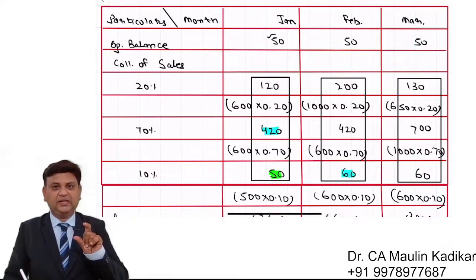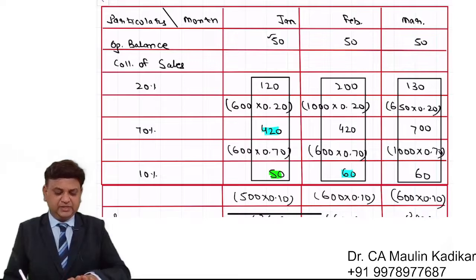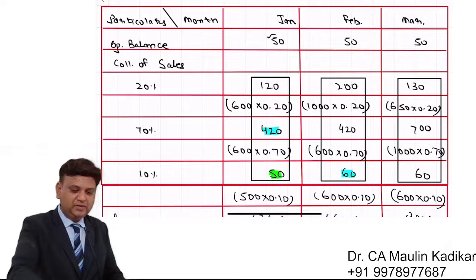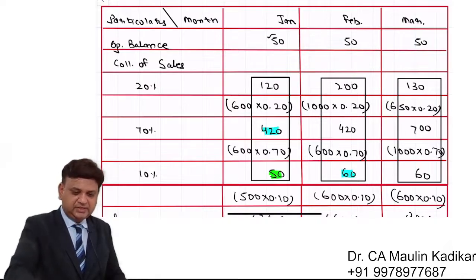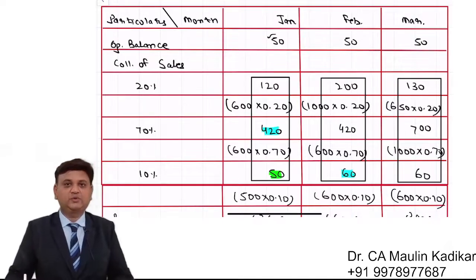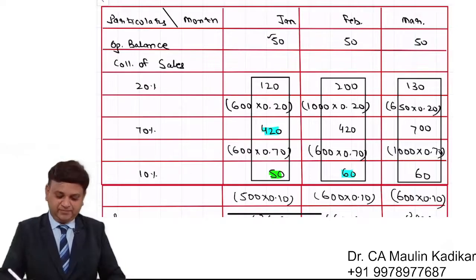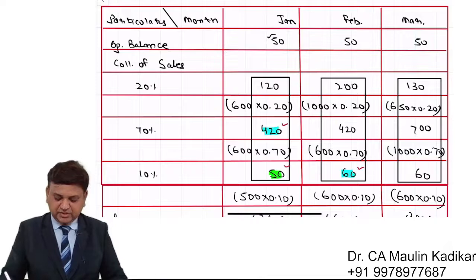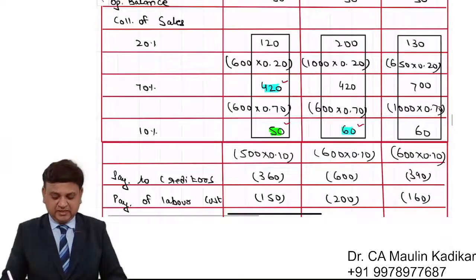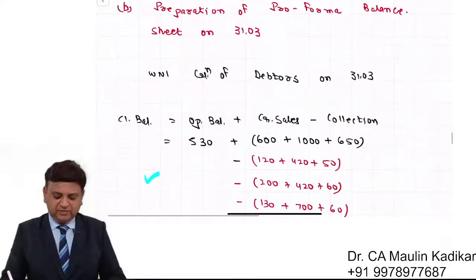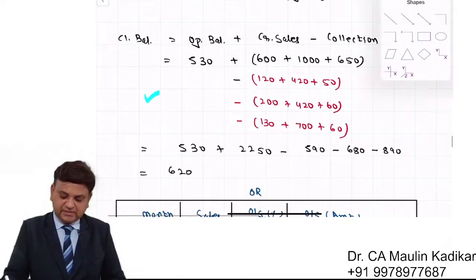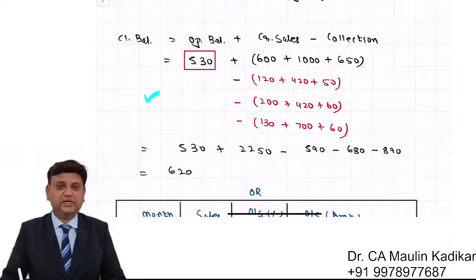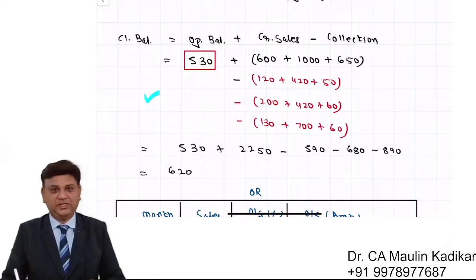This is indicating the collection in respect of the sales before January month. So use a calculator, 420 plus 60 plus 50. That comes to exactly 530. So whatever the sales that we have before the January month is collected like this in January and February. So this credit sales which remains outstanding on 1st of January has been collected in January and February.